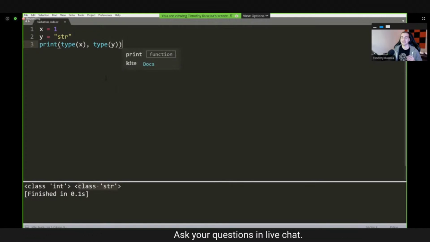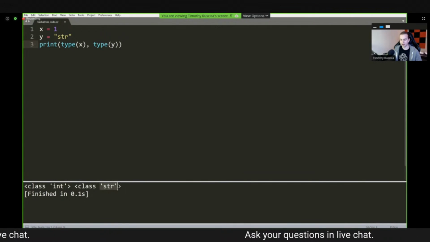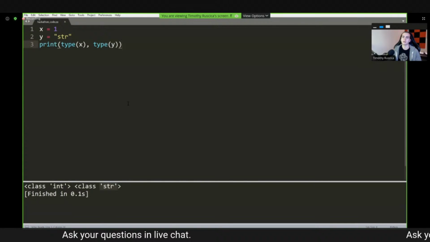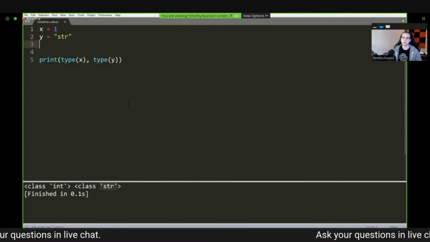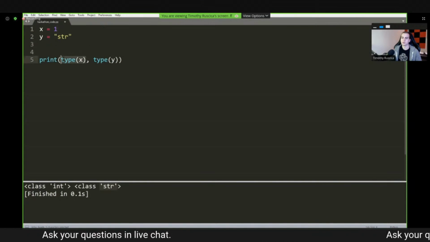This leads me into the formal, informal definition of an object. An object is simply an instance of a class. When we look here, we can see that both int and string are classes. Now, these are default classes, built into the Python main library. I don't need to explicitly define that one is an int. Python just knows that it is an int, and we can see that when we print out the type.